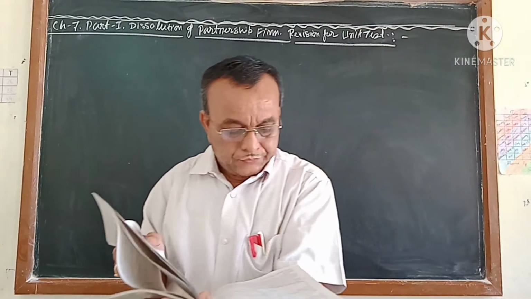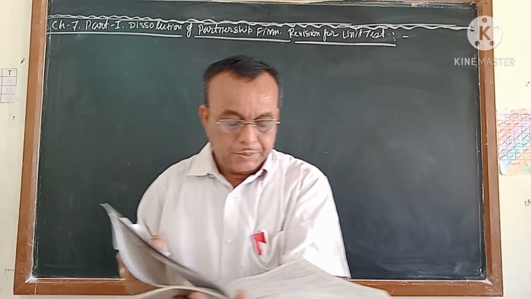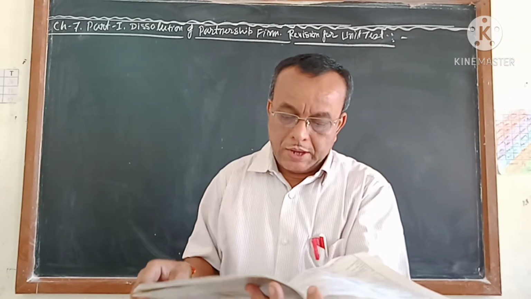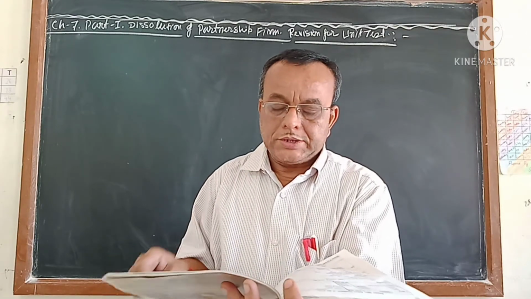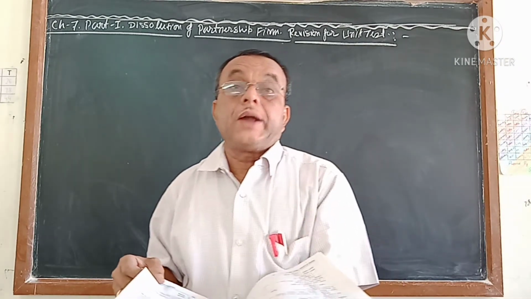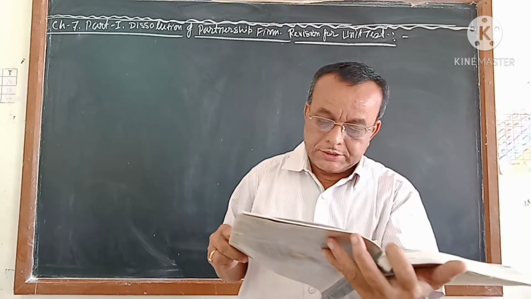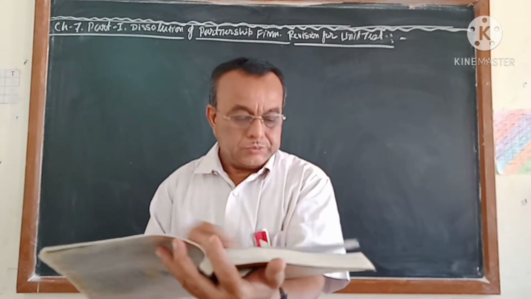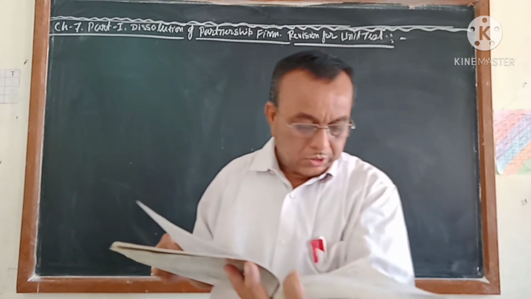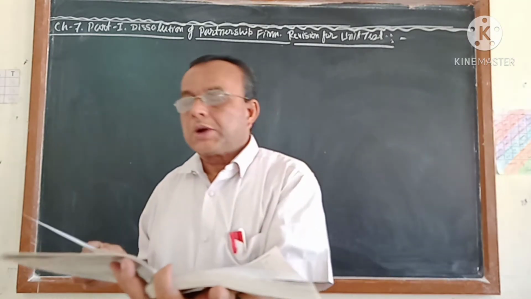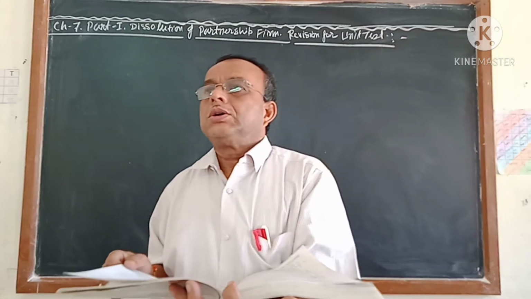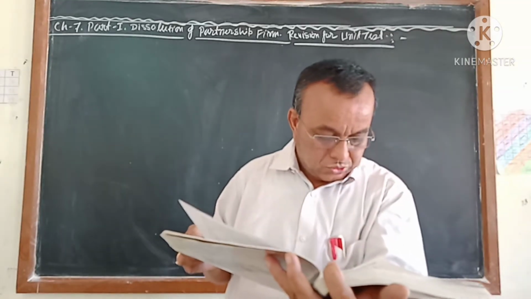Page number 294. The second method for the preparation of the realization account, that also you should know, the theoretical part, and then you come back to the exercise questions. Exercise questions you will find on page number 309. Page number 309, exercise questions start. First one is the MCQ, second one is the 1 or 2 line question answer, that is for section B. Third one also you will do, because third number questions may be long theoretical, but from that long part it may be converted into short. So that also you will go through.